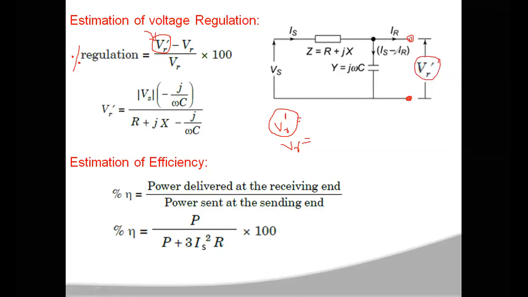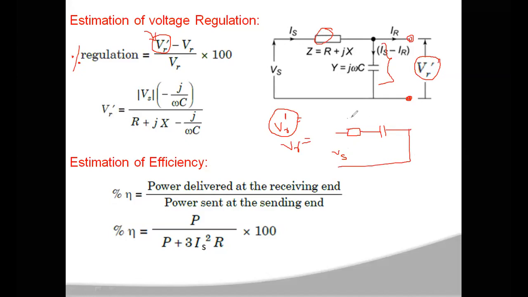So VR dash is the voltage across this capacitance only. If you observe, you have impedance and capacitance connected in series with the voltage source Vs. As there is no load, these two come in series.